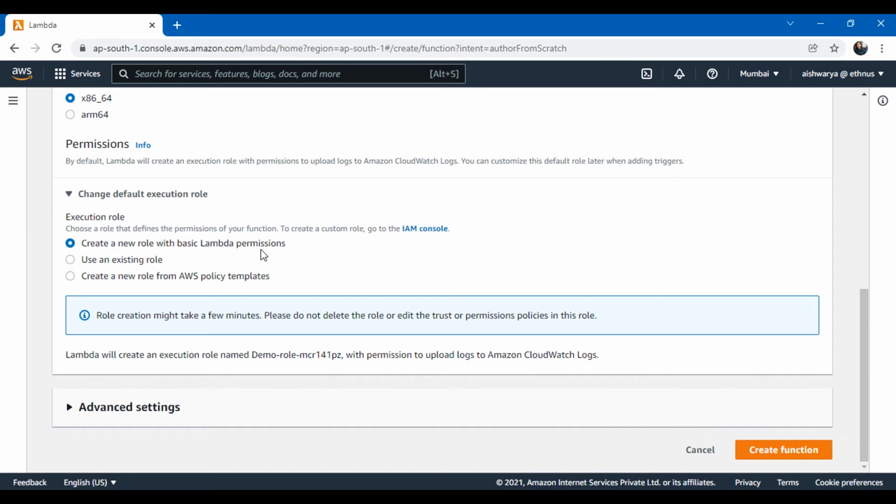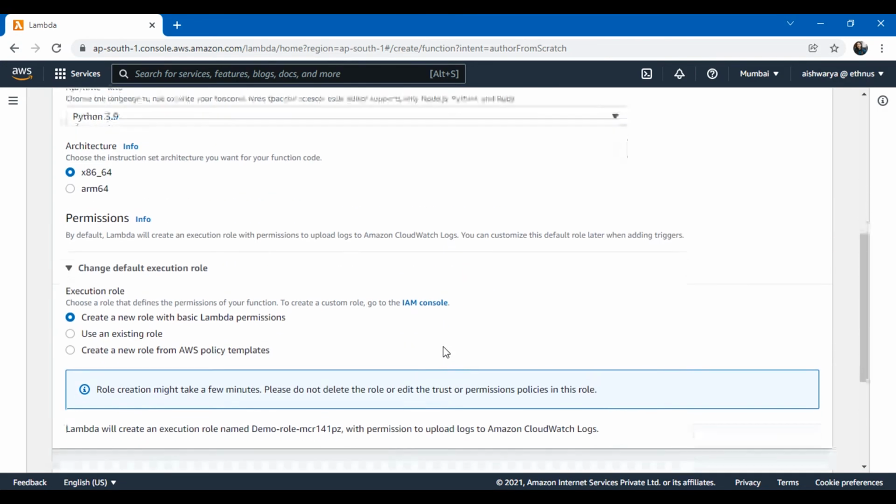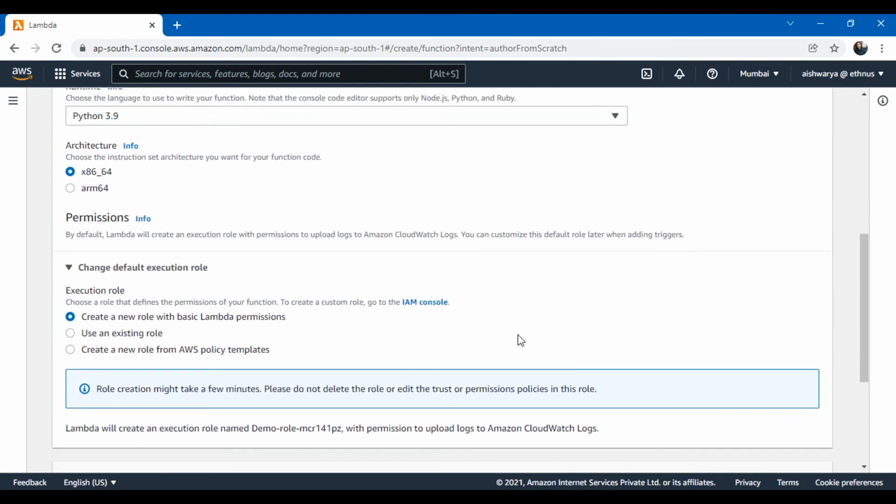What do I mean by the basic Lambda permissions? It will just include the permissions to write the logs to CloudWatch. That's it. If you want more permissions, you can later add them to the policy of that role and you will be good to go. In advanced settings you can define if you want your Lambda function to be in a network, or if you want to enable code signing. Okay, then click on create function. That's it. This is how simple it is. The function will be created with just a few configurations.